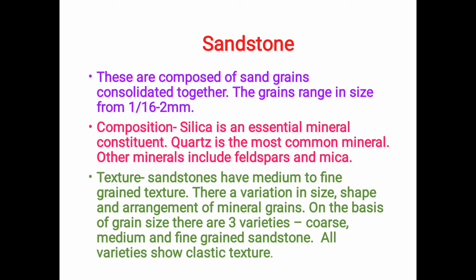The texture, that is the mineral grains, may be medium to fine grain. Also, the different mineral grains, that is grains of quartz, grains of feldspars and grains of mica, vary in their size, shape and their arrangement. And accordingly, the sandstones are classified as coarse, medium and fine grained sandstone. They show clastic texture, means cementing material is there to hold together the different mineral grains.